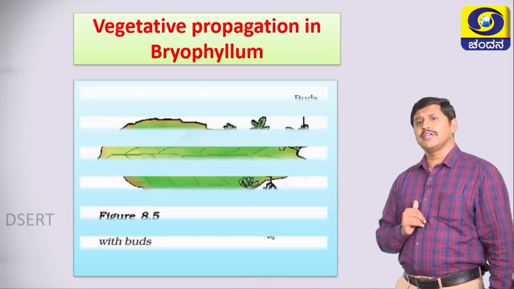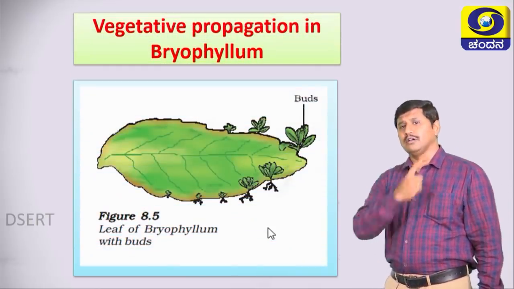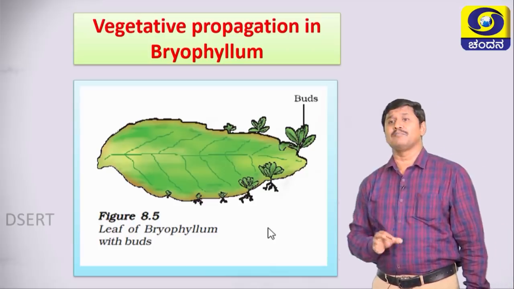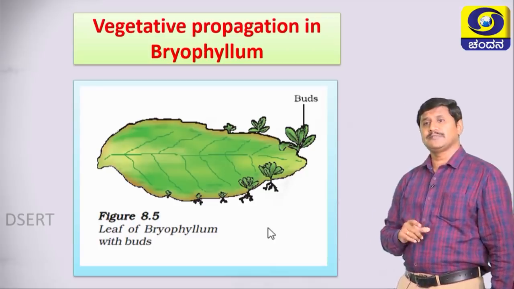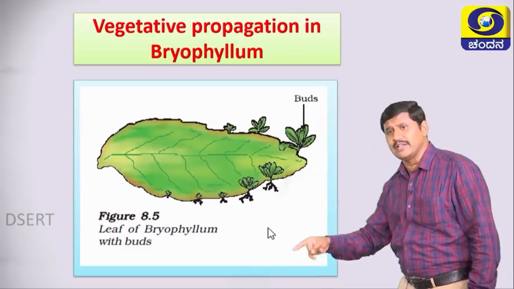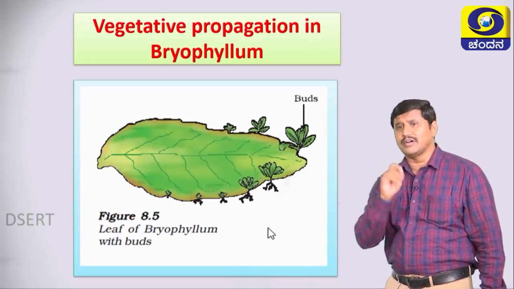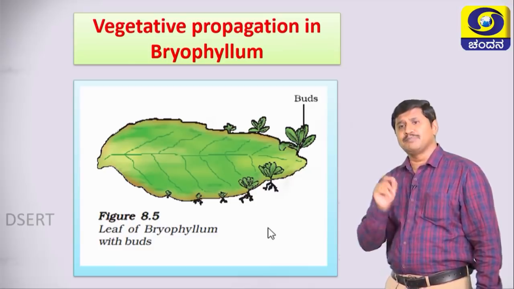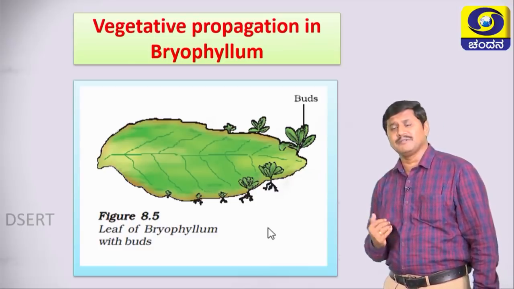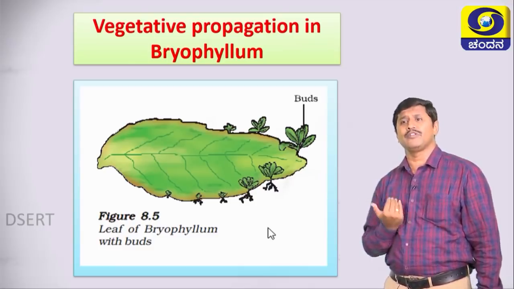Then look here, the other diagram is called vegetative propagation in bryophyllum. Especially you find that the margins of the bryophyllum have small buds. These buds will get nutrients from the soil, then grow into new bryophyllum plants.